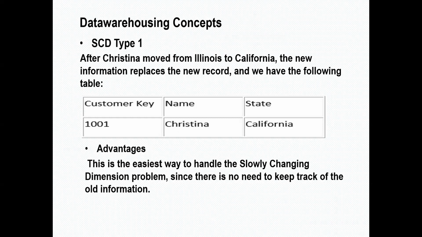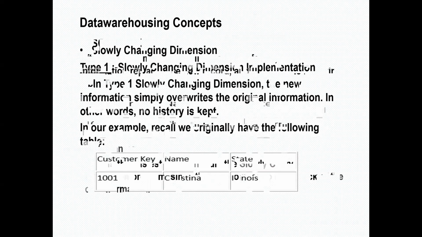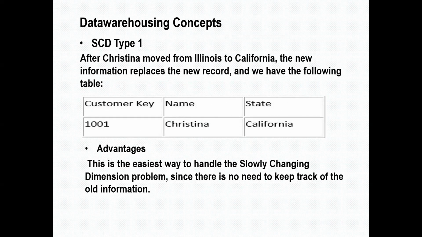Illinois to California is changed. So here the person has been changed from Illinois to California. But in type 1, what happens? It has been overridden. Here the state record will be replaced. This is the simplest way to handle it.